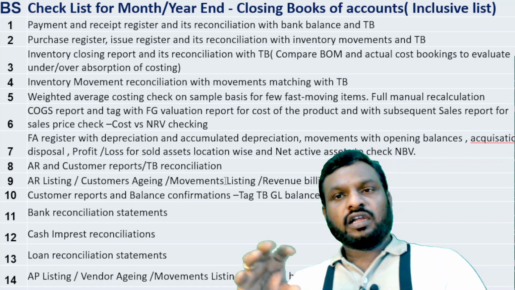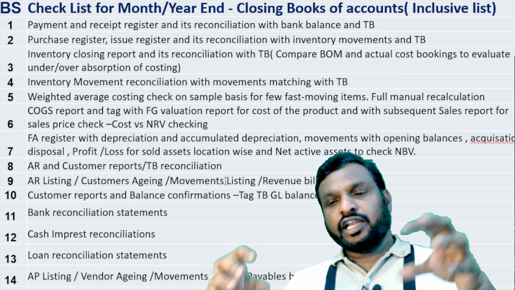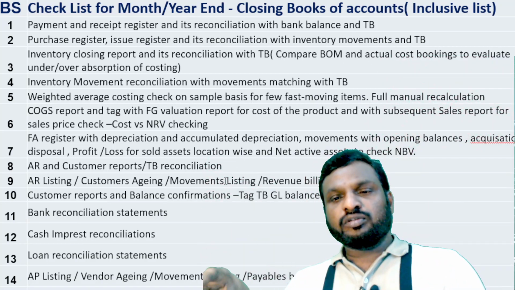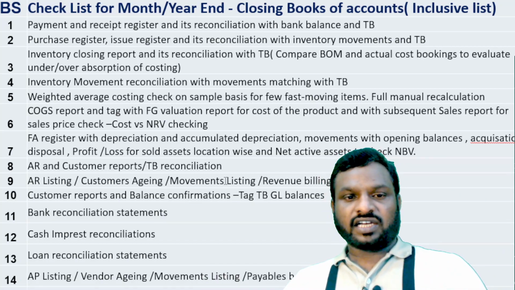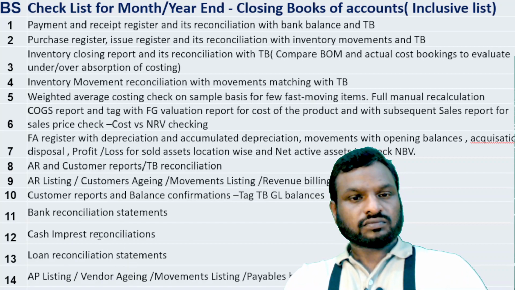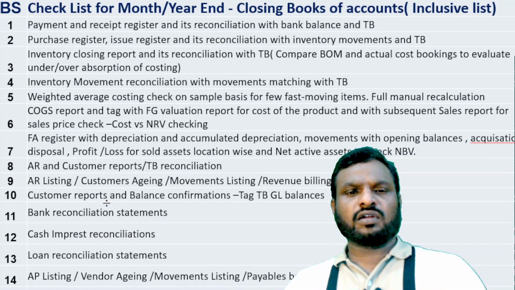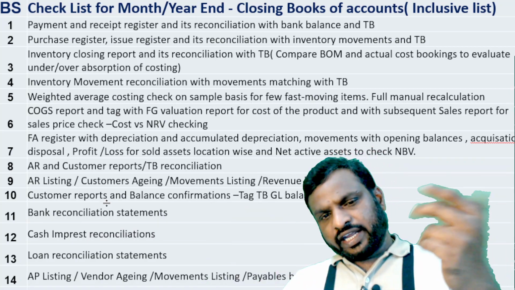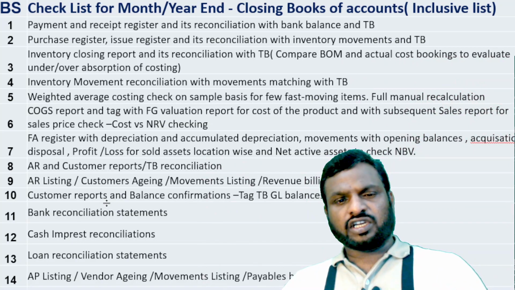So you need to plug in 3-4 different reports and match all of this, and the closing balance should match with the notes to accounts as well as the item value on the face of the balance sheet. This is the total crux of the subject. And from the AR point of view, you can go for aging and aging reconciliation. Furthermore, you can take customer balance confirmation from the customers and cross check. When you cross check, it will match.